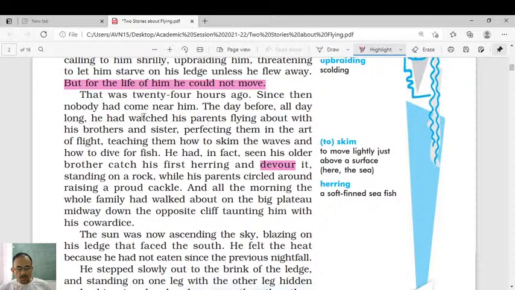He had watched his parents flying about with his brothers and sister, perfecting them in the art of flight, teaching them how to skim the waves and how to dive for fish. He had in fact seen his older brother catch his first fish and devour it, standing on a rock while his parents circled around, raising a proud cackle. And all the morning, the whole family had walked about on the big plateau midway down the opposite cliff, taunting